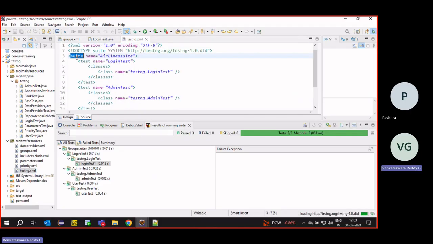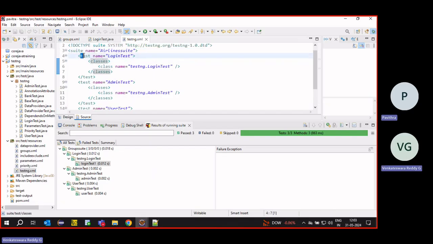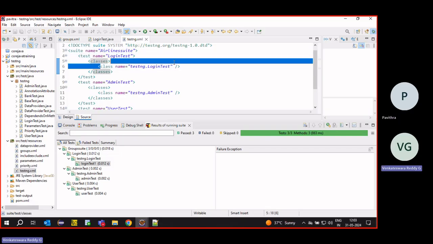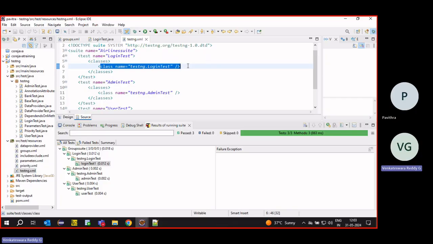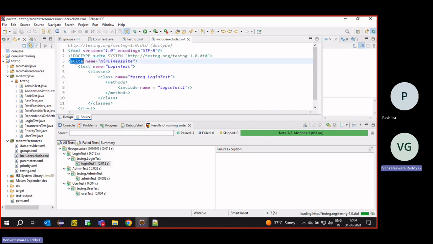We can explain the suite tag, which will have some name, then test with some name, then classes, and inside classes we have class. If they ask whether there is anything inside class, we can have methods and include. Like this, we can have suite, test, classes, class, methods, include.